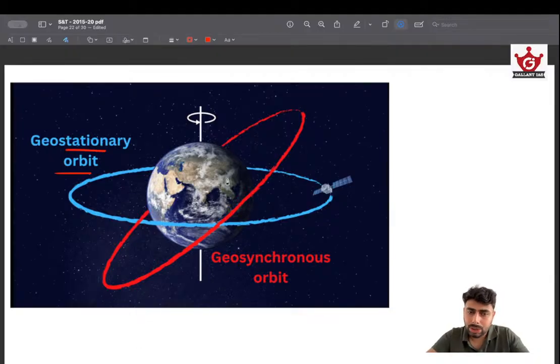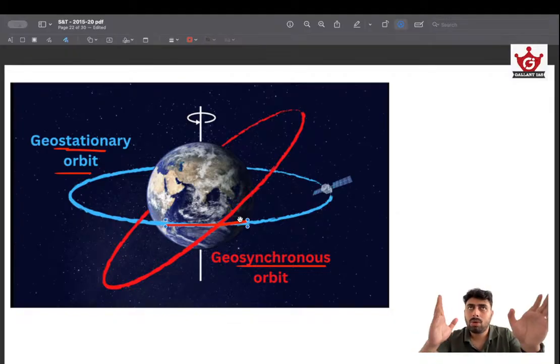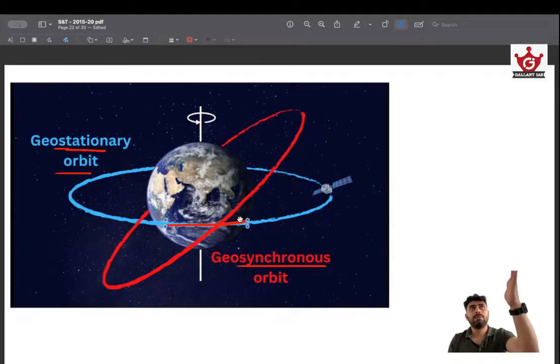Whereas anything that has an inclination but follows the same axis of rotation as Earth is called geosynchronous. From the name itself, we understand that a geostationary orbit, since it follows the equator exactly, appears like a stationary point in the atmosphere when observed from the Earth. Because if you are observing a satellite from the Earth, we both are moving in the same axis, same direction, same everything. So we can see that it's stationary only when observing from Earth. That's why this sort of orbit and satellite is called geostationary.